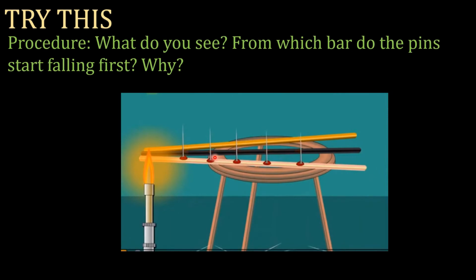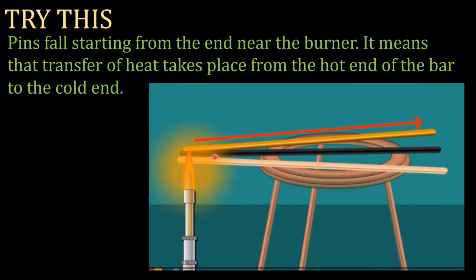Students, what do you see? From which bar do the pins start falling first? And why? Students, pins fall starting from the end near the burner.